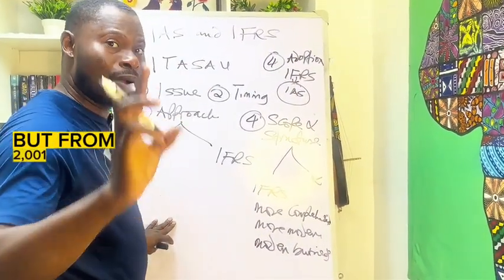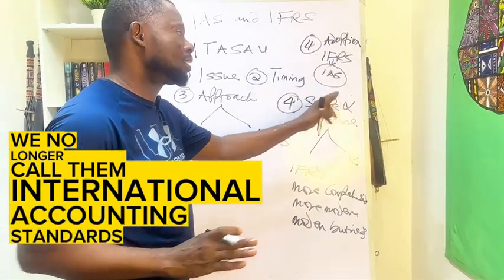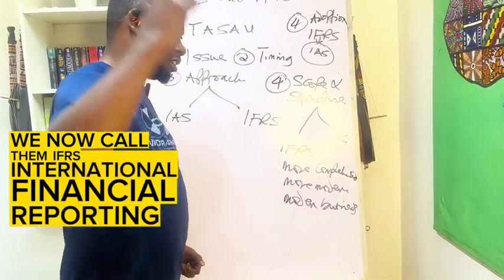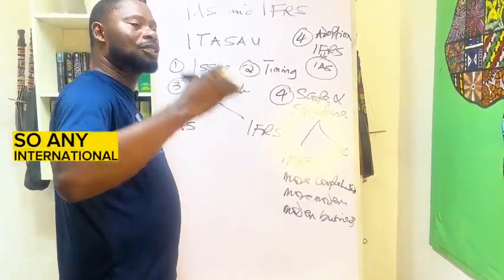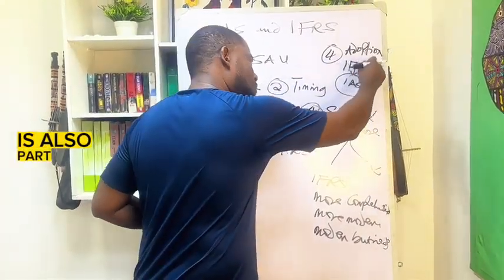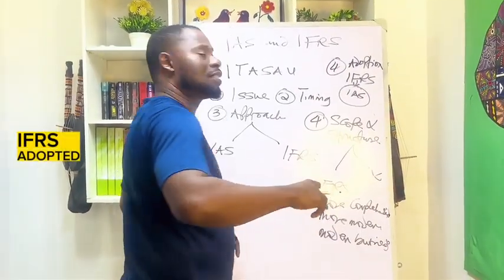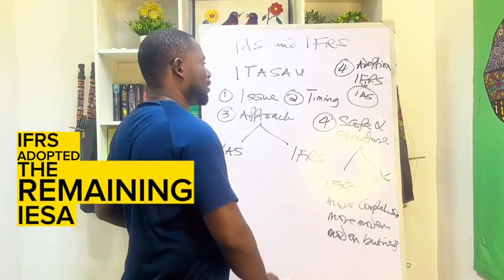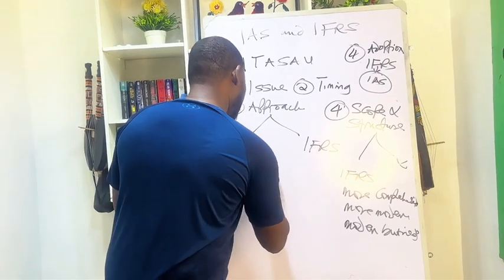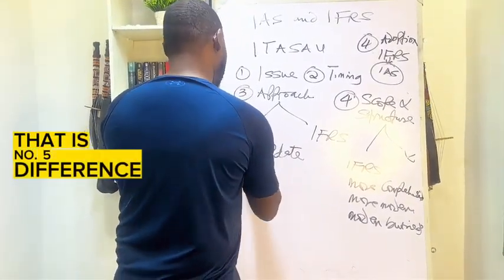But from 2001, we no longer call them International Accounting Standards. We now call them IFRS, International Financial Reporting Standard. So any international accounting standard that is still existing is also part of IFRS. So basically, IFRS adopted the remaining IAS. Next, we want to talk about update. That is number 5 difference.